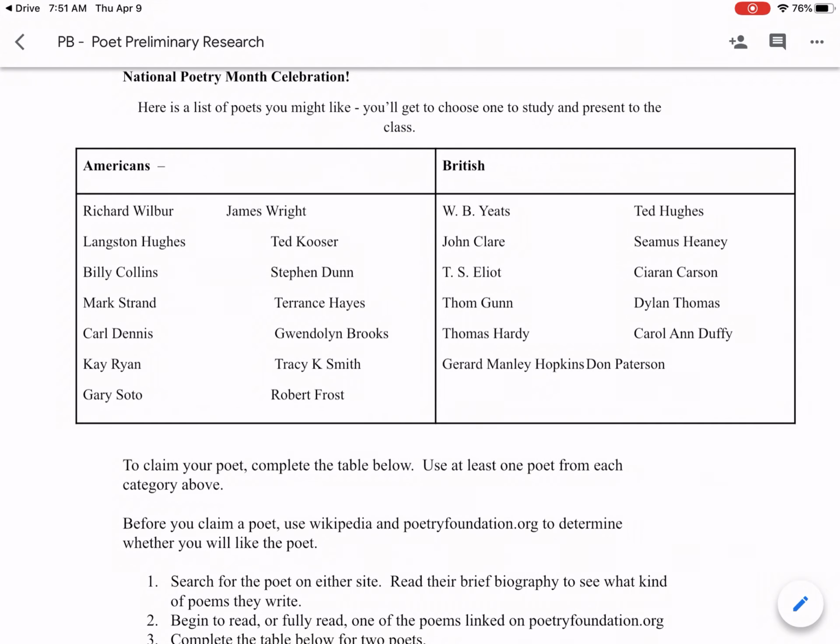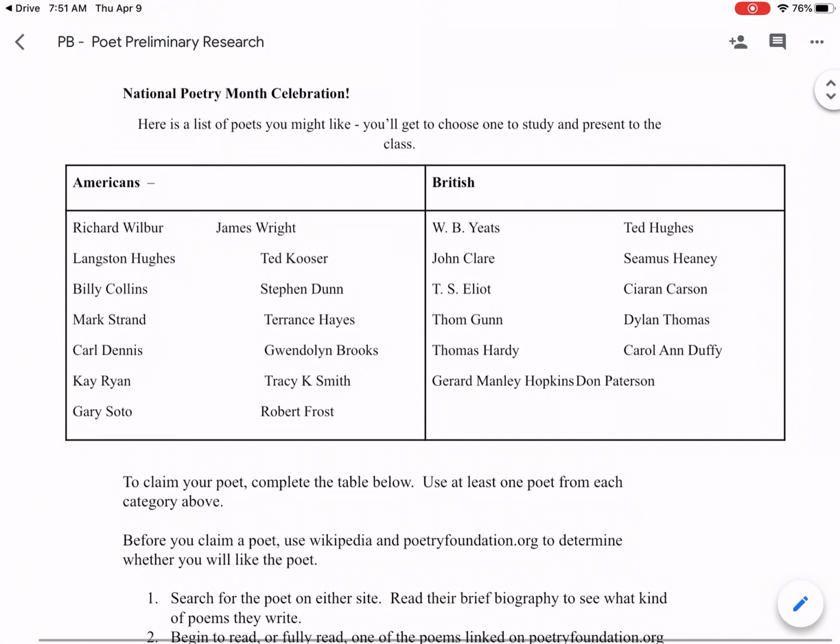Here we are with your poet preliminary research for your National Poetry Month celebration. This is the assignment that you should take care of in class today, Thursday, but that is due Monday by the end of the week. There is a list here of poets, okay?